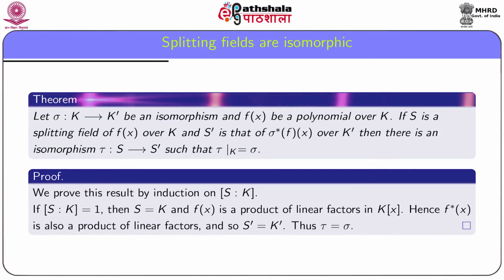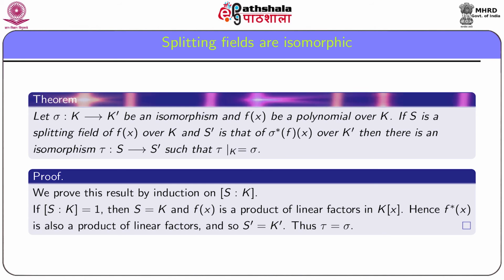Now we are ready to establish an isomorphism between splitting fields of a non-constant polynomial f(x). As I have mentioned earlier, first we prove a general result. Let sigma from k onto k dashed be an isomorphism and f(x) be a non-constant polynomial over k.